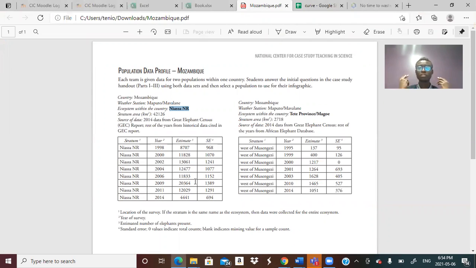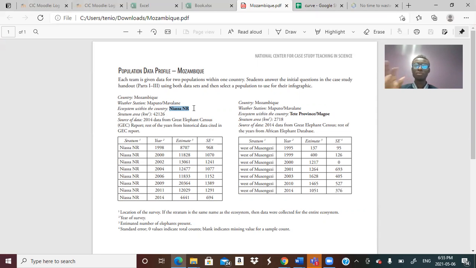Now, the country you gave us for the observation was Mozambique. From what I've said, I think this area, which is called Niassa, should receive funding. Why? Because from my research, I found out that the elephant population in Niassa is facing extinction. The elephants are becoming extinct in this area because of predation, and what I mean by predation in this case is hunting of elephants, which is a density dependent factor.